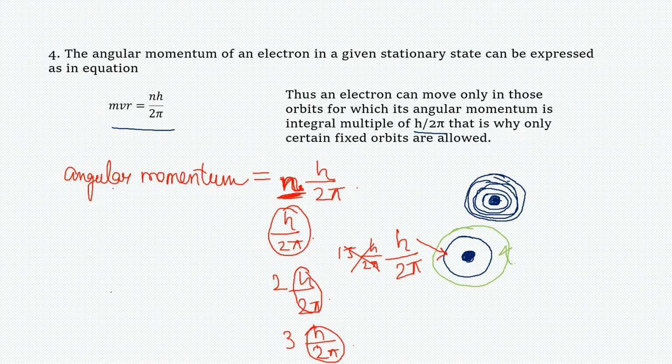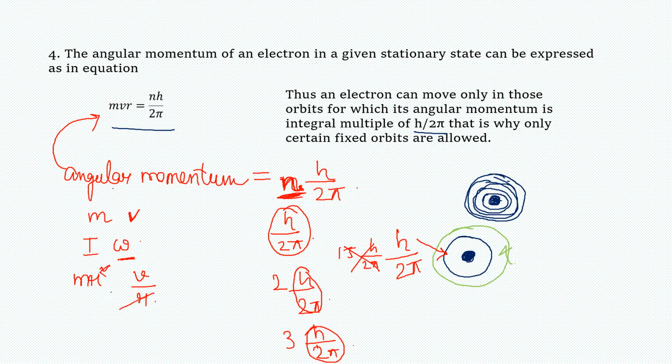And the formula for angular momentum is given as mvr. See here, what is momentum? Momentum is mass into velocity. In case of angular momentum, we can write it as I into omega. I is the moment of inertia, that is m r square, and omega is v by r, where v is the linear velocity.